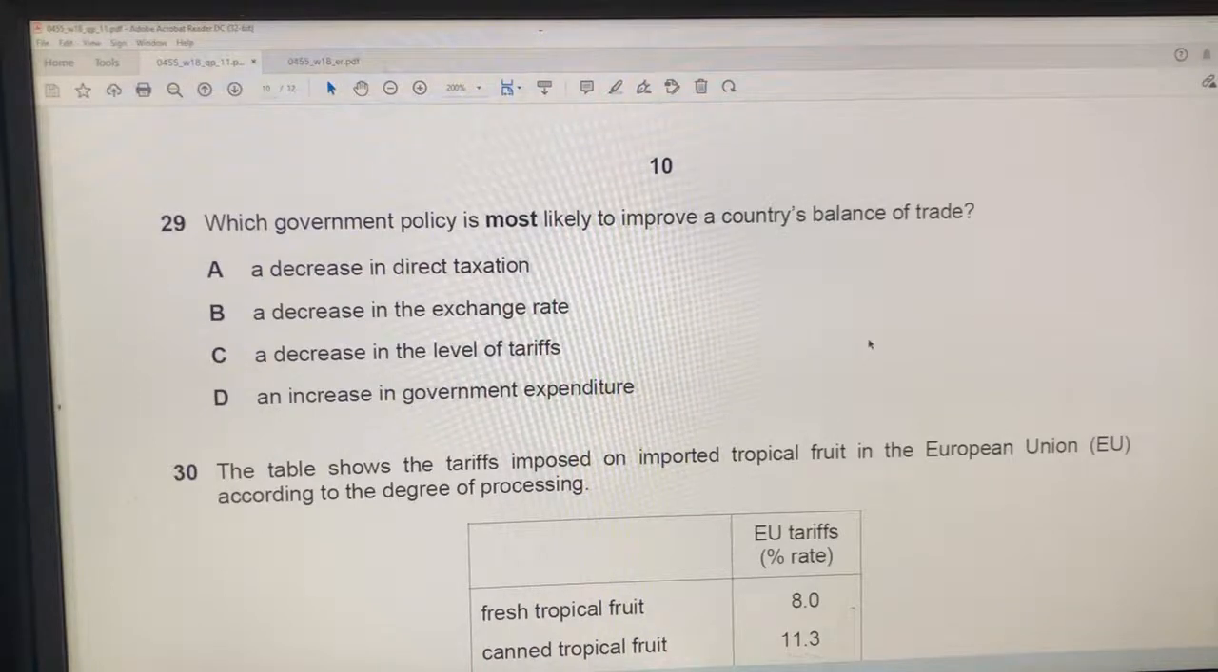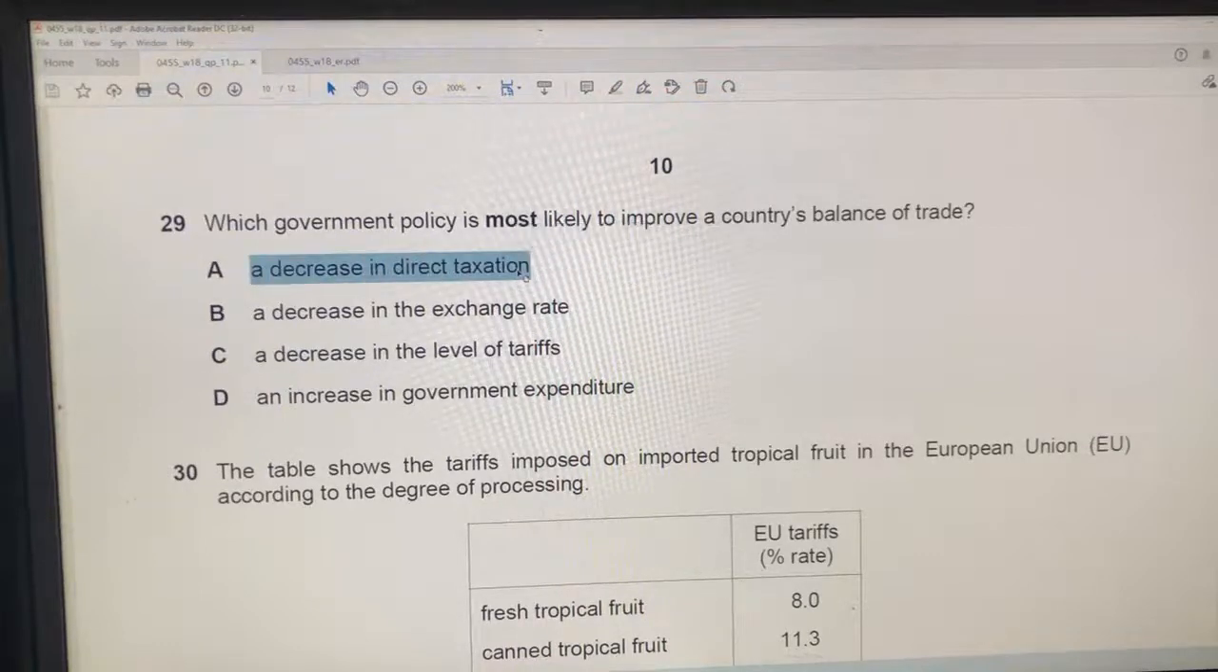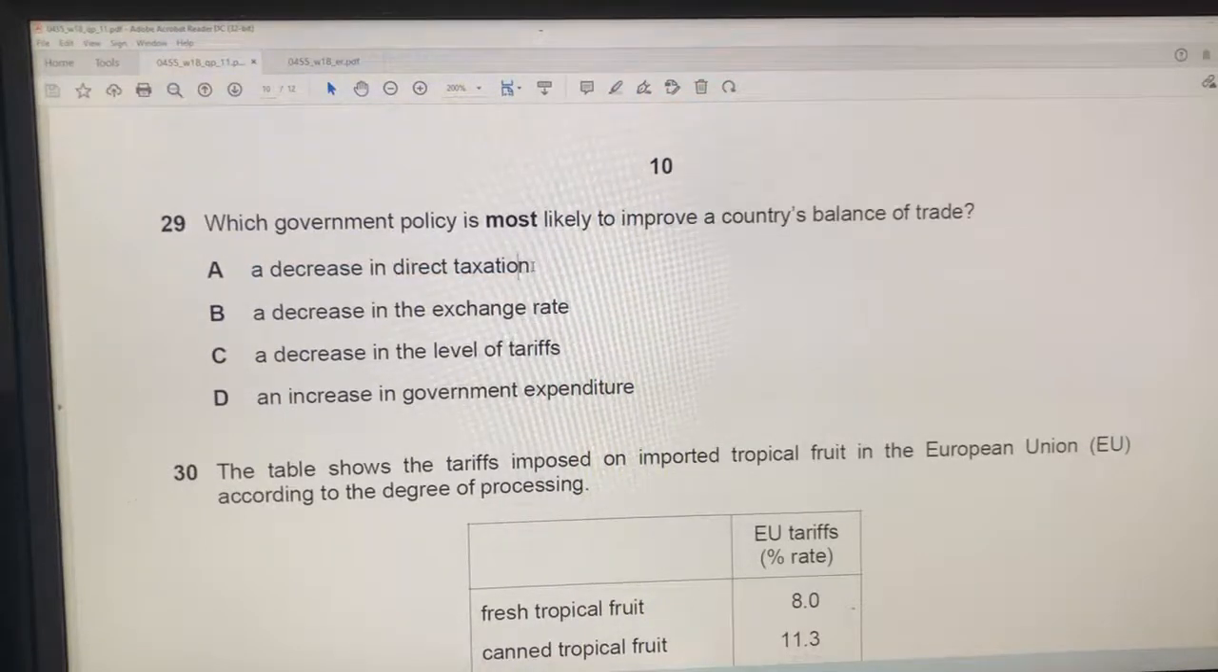Let's see. A, decrease in direct taxation. That will increase aggregate demand, but probably won't improve the balance of trade. It might increase purchases of imports, so that might harm the balance of trade, but we're not sure.